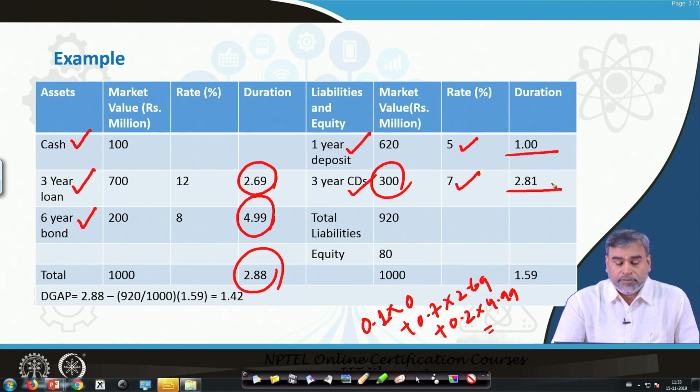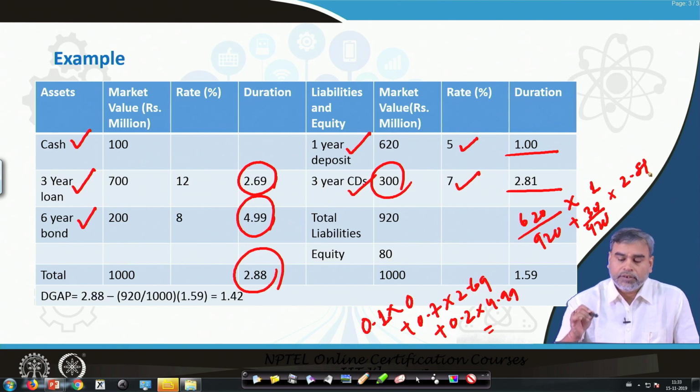Now you can calculate the duration of the total liability. Already you know that it is nothing but 620 divided by 920 multiplied by the duration 1, plus 300 by 920 multiplied by 2.81. If you calculate, the duration of liability has become 1.59, and obviously you have to match both assets and liabilities.